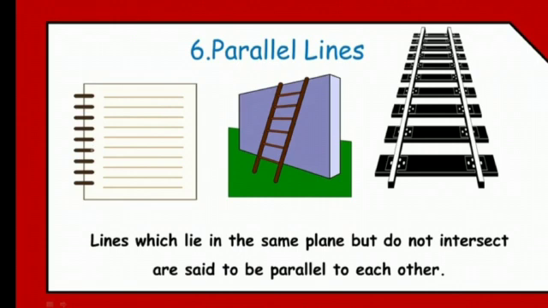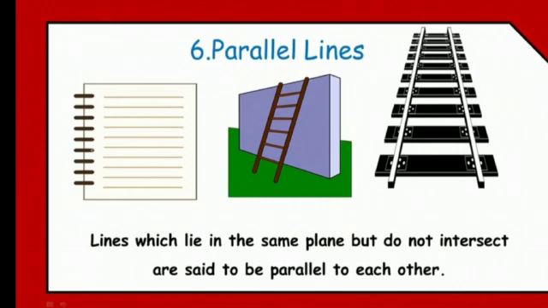The lines are one below the other but they do not touch each other. Okay, so those are known as parallel lines.